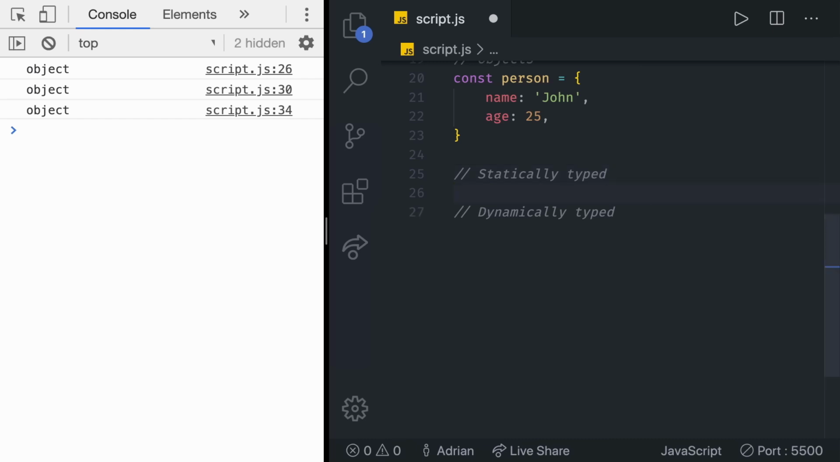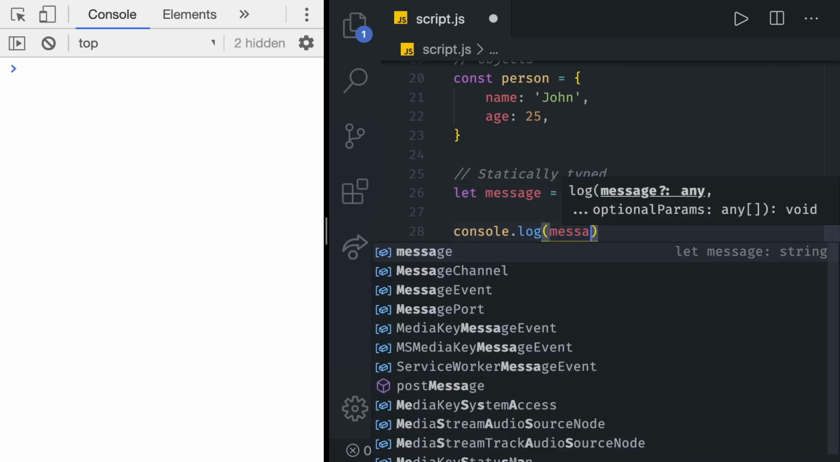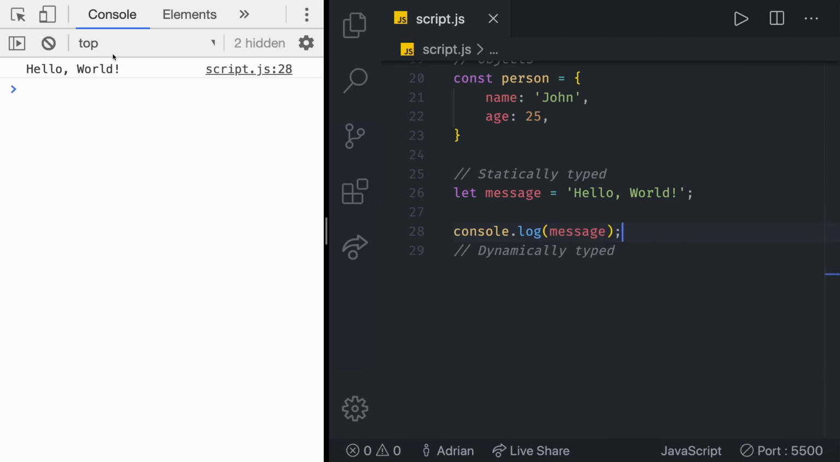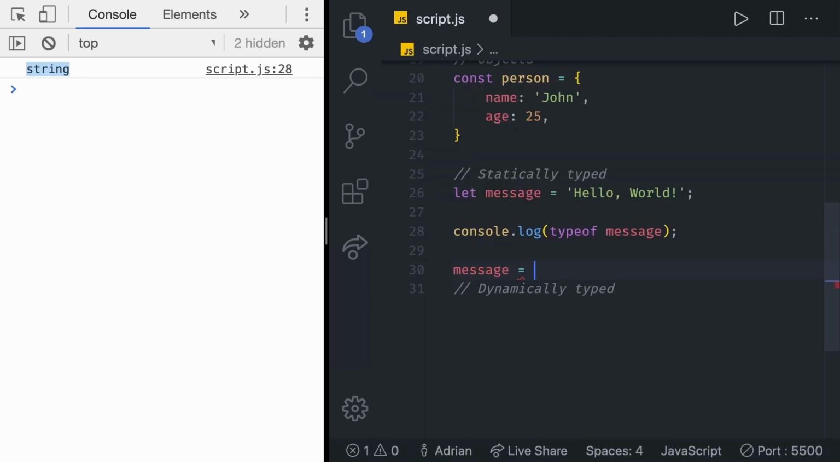So let's declare a variable called message. We're going to say let message, and we're going to make it equal to hello world, just like that. Now let's console log the message, and as you can see, we get hello world. We can also console log the type of the message, and we do get a string. So now what would happen if we said message is going to be equal to 5? So we redeclare the value of a variable to be 5.